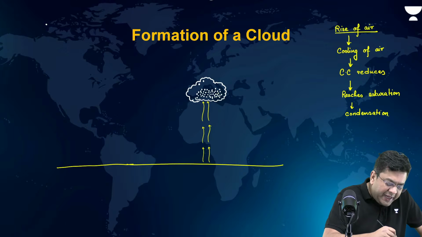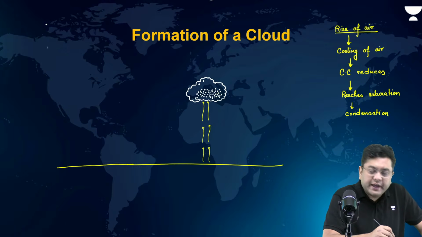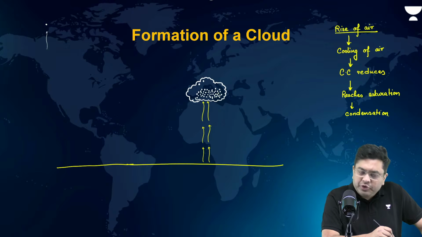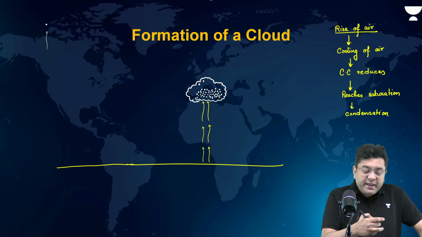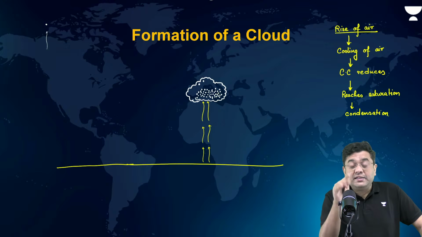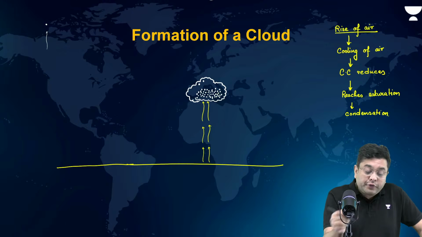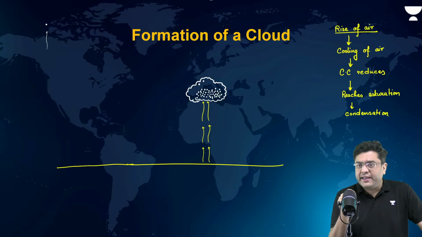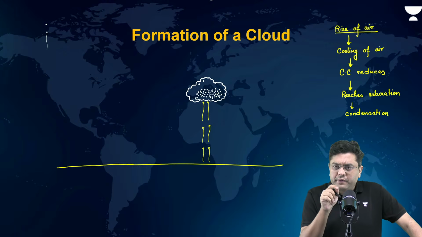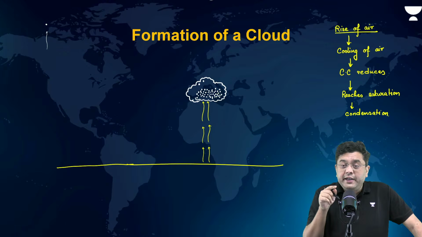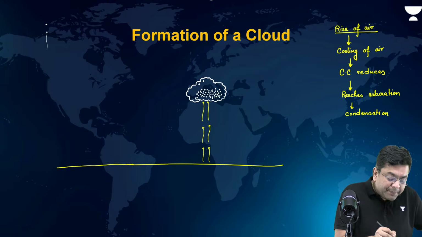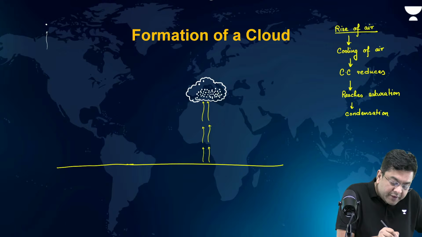Now, in the meanwhile, more water vapor and more air is rising up. Now, this water vapor is getting in touch with a larger surface as compared to above. So, as it is getting in touch with that, what happens? Its temperature suddenly drops. As its temperature drops, it will also form ice.